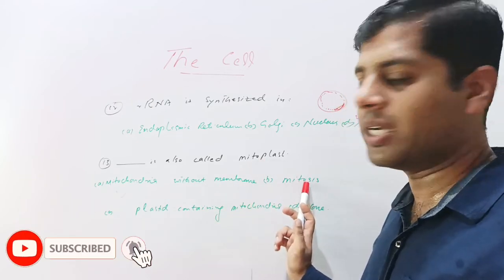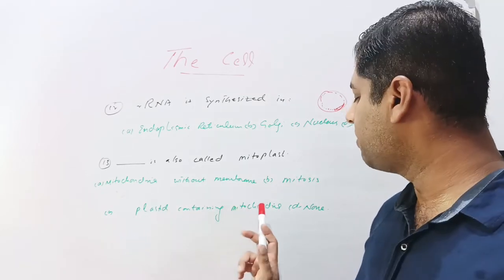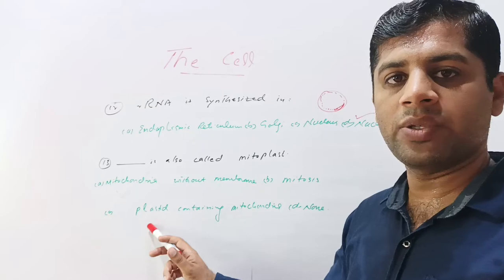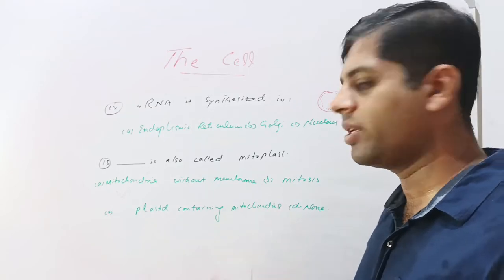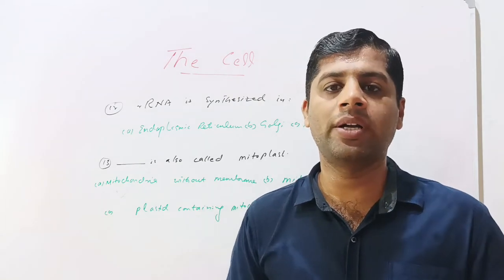Other option is mitosis. This is cell division process. Plastids containing mitochondria. So the plastids are separate organelles, and there are no mitochondria inside the plastid. So this option is also incorrect. And the last is none of these. So the correct option is that the mitochondria lacking the membrane are called mitoplast.